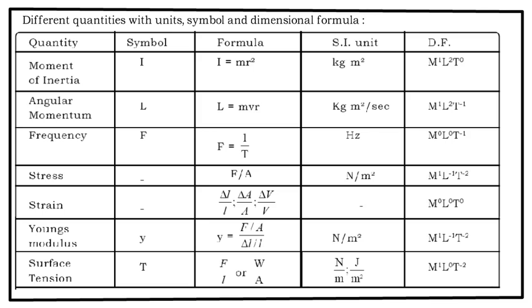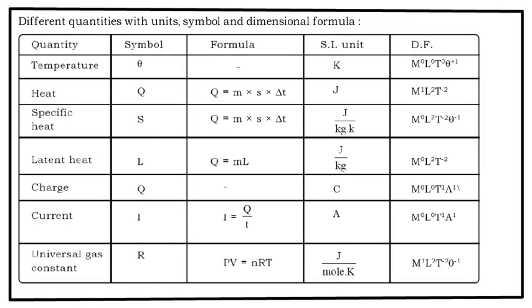Surface tension. Surface tension is T, that is force acting per unit length in a liquid. So that becomes the dimension of force upon the dimension of length, that is M1 L0 T raised to minus 2. Temperature is theta. The unit of temperature is Kelvin. So M0 L0 T0 theta raised to 1. Heat. See, any physical quantities which are interconvertible will have the same dimension. That is kinetic energy, potential energy and heat. They can be interconvertible. So the dimension for heat is M1 L2 T raised to minus 2.